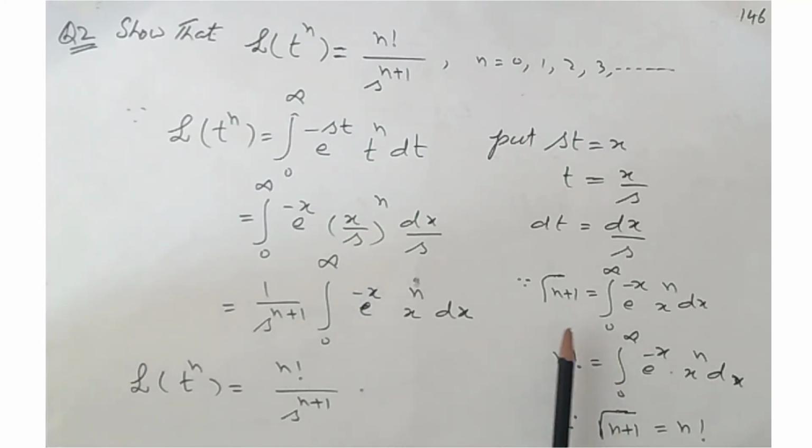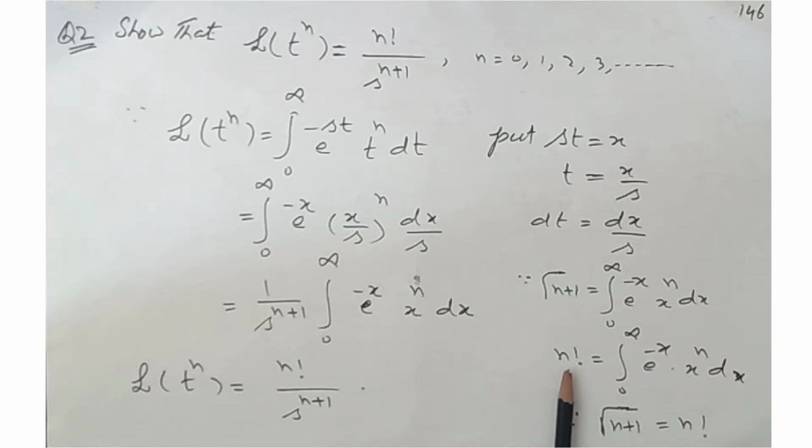Now we use this formula. This is the formula for the gamma function. This is read as gamma n plus 1, equal to the integral from 0 to infinity of e to the minus x, x to the n dx. So gamma n plus 1 equals n factorial. So we put n factorial here, and this integral becomes n factorial. By using this formula, this becomes n factorial, and this is 1 over s to the n plus 1, and this completes the